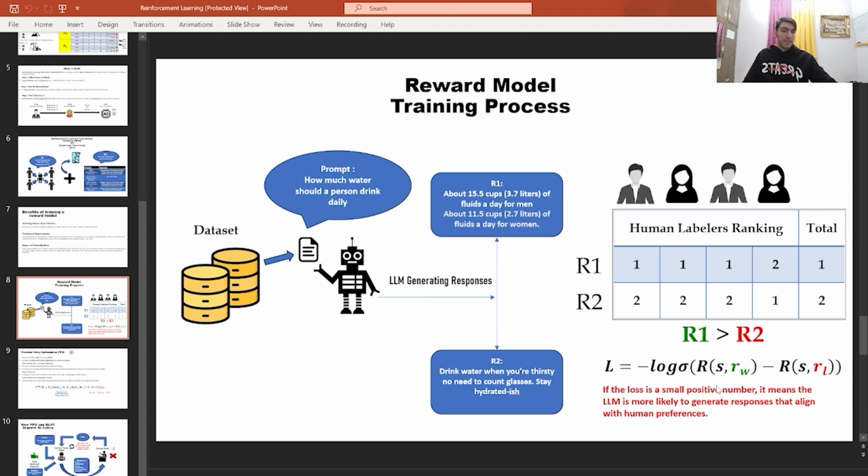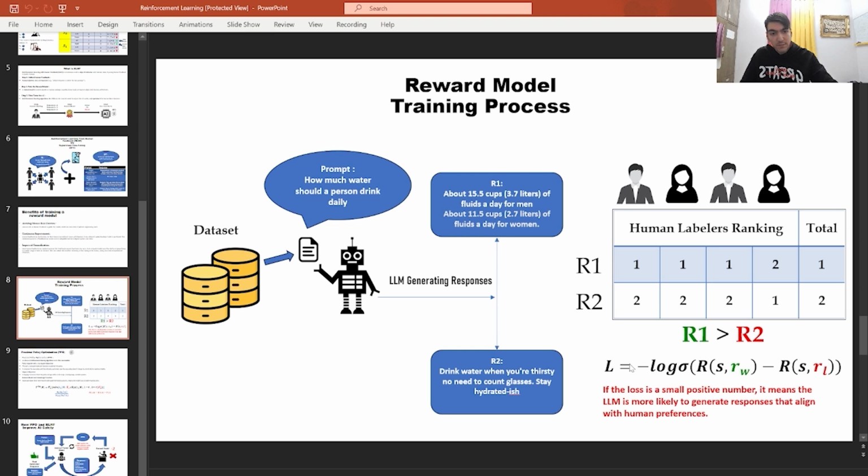Let's assume that the winning response has a higher reward compared to the losing one, and the difference is a positive number. By applying the sigmoid activation function, we would end up with a value close to 1. By taking the log of that number, we will have a small negative number.